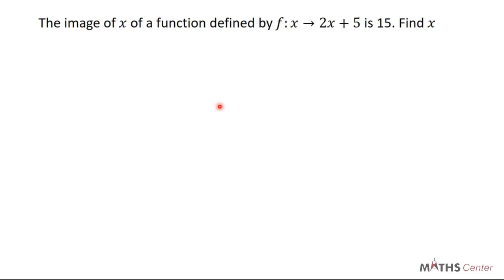In the previous examples, we have always been given the function, then we have been given the element to find the image. This time the image has been given to us, so we are supposed to find the element producing that image. As I said, if you have the function in this form, you change f is to x into f of x.